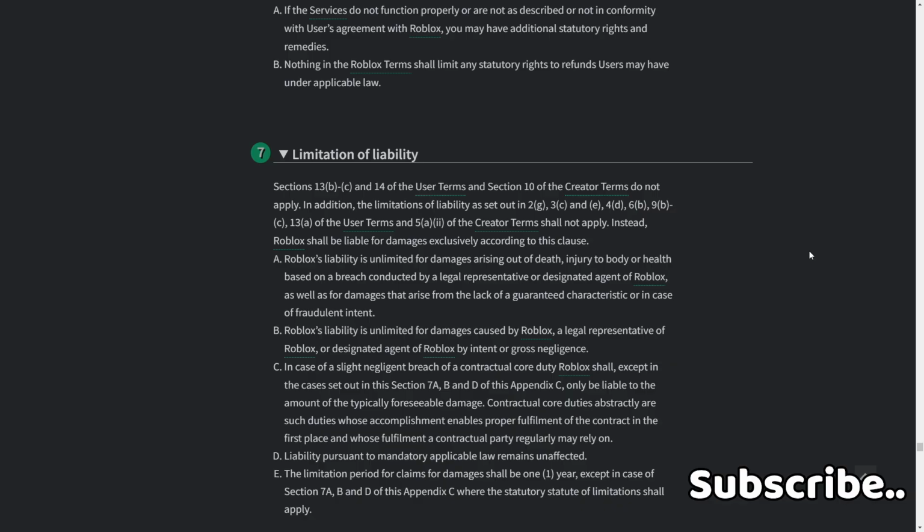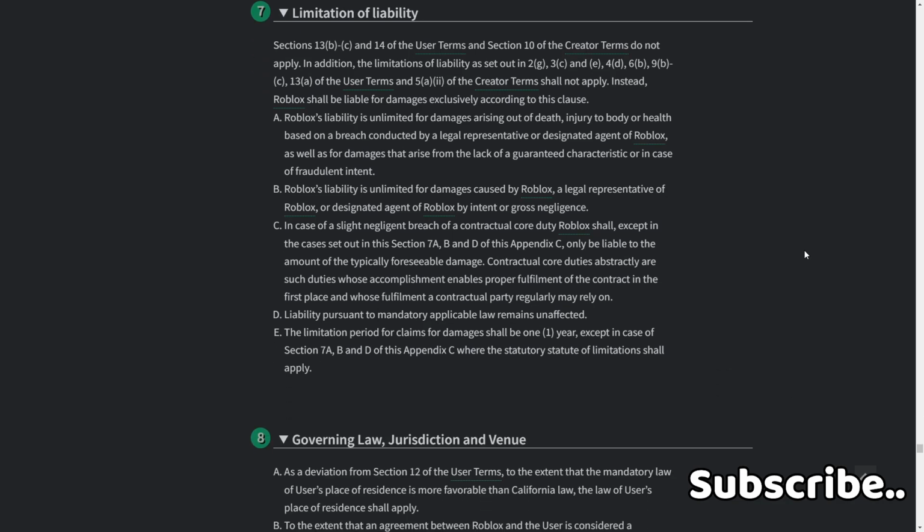Instead, Roblox shall be liable for damages exclusively as follows. A. Roblox's liability is unlimited for damages arising out of death, injury to body or health, based on a breach by a legal representative or designated agent of Roblox, as well as for damages arising from the lack of a guaranteed characteristic or in case of fraudulent intent.